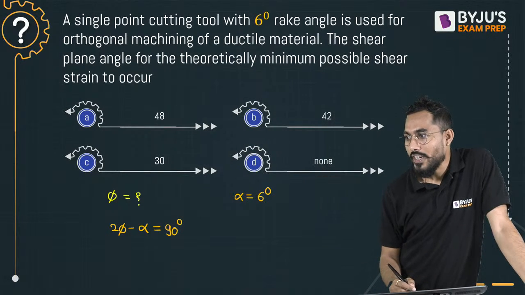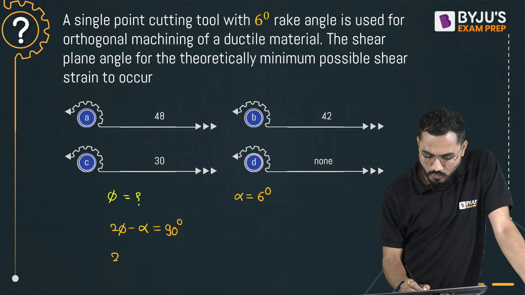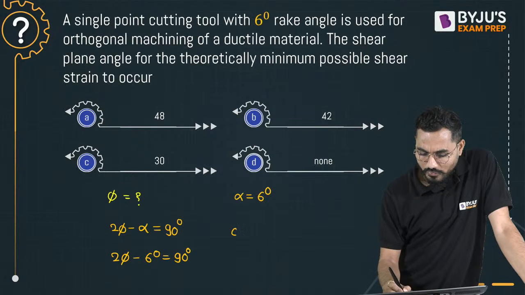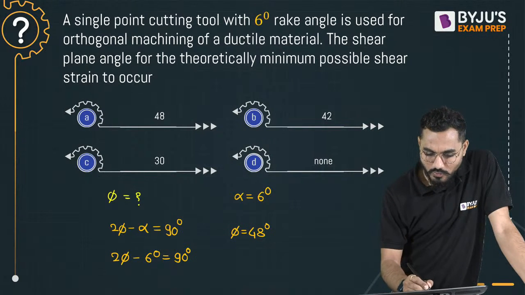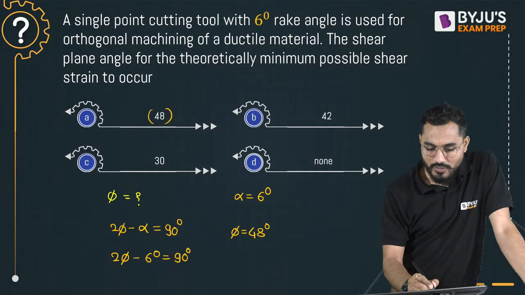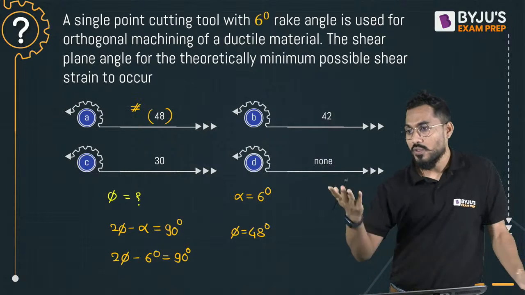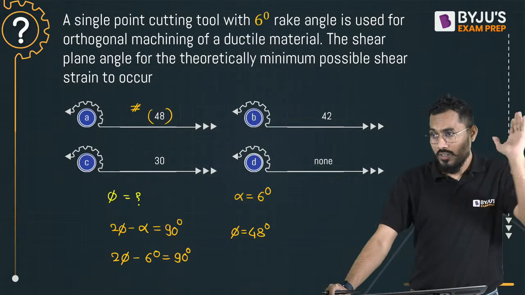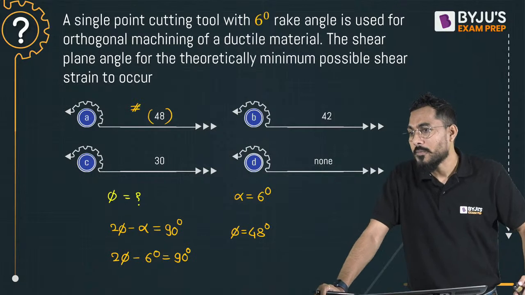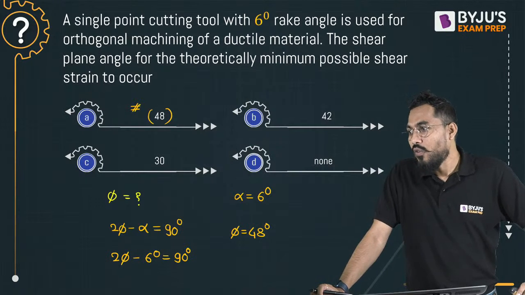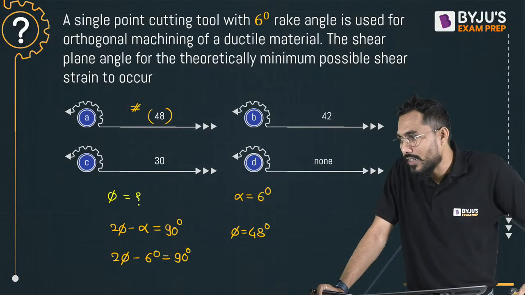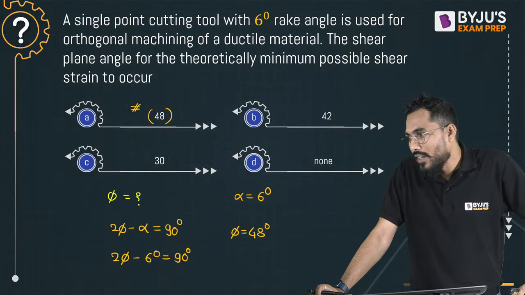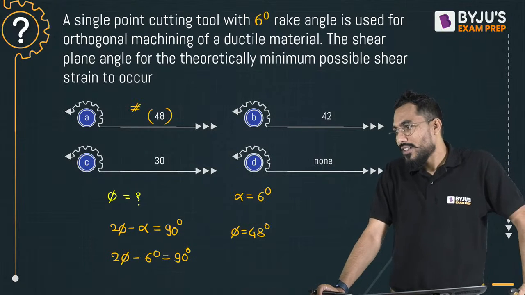Absolutely correct, Kiran. 48 degrees, right? So I'll put it here: 2 phi minus 6 degree is equal to 90 degree. We are interested in calculating phi. So how much is it coming? 48 degree. Therefore option A is the perfect answer for this, 48 degree. This question was asked in an examination, or some different format of this question was asked. Is it correct? 48 degrees. Sandeep Reddy, correct. Kiran, Sandeep and Anabhav.